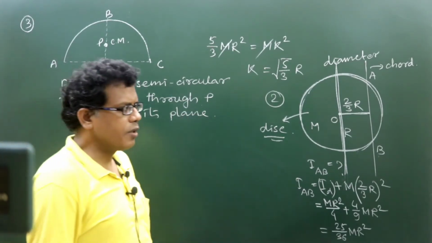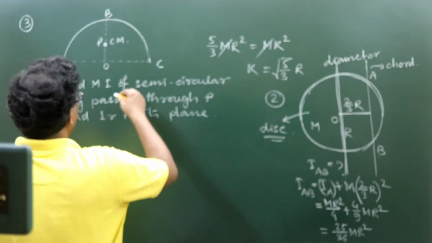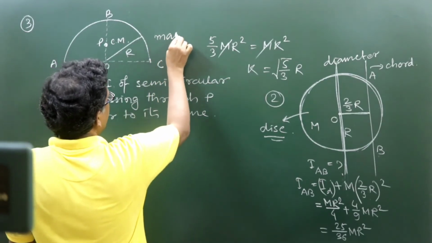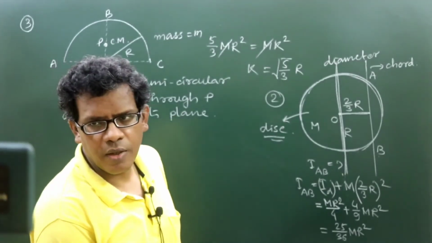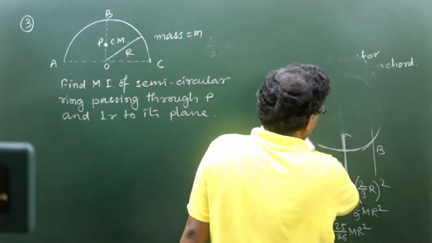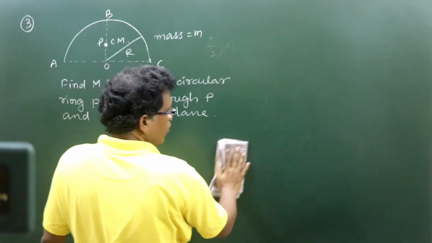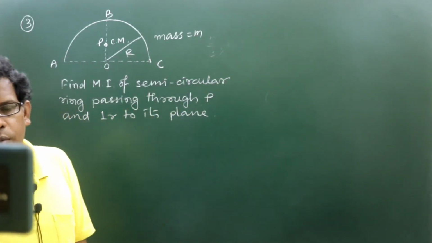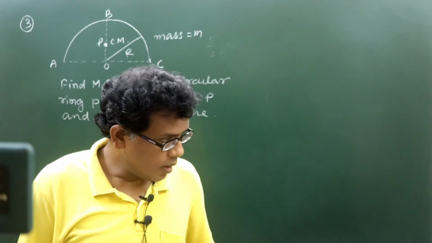P is the center of mass of this semicircular ring. This geometry ABC is a semicircular ring which is of radius R. Mass is M. You can take mass of the semicircular ring as M, and radius of the semicircular ring is R. So, now P be the center of mass of the semicircular ring, you must be knowing about it, provided you have gone through the class in which we discussed the position of center of mass of a semicircular ring.